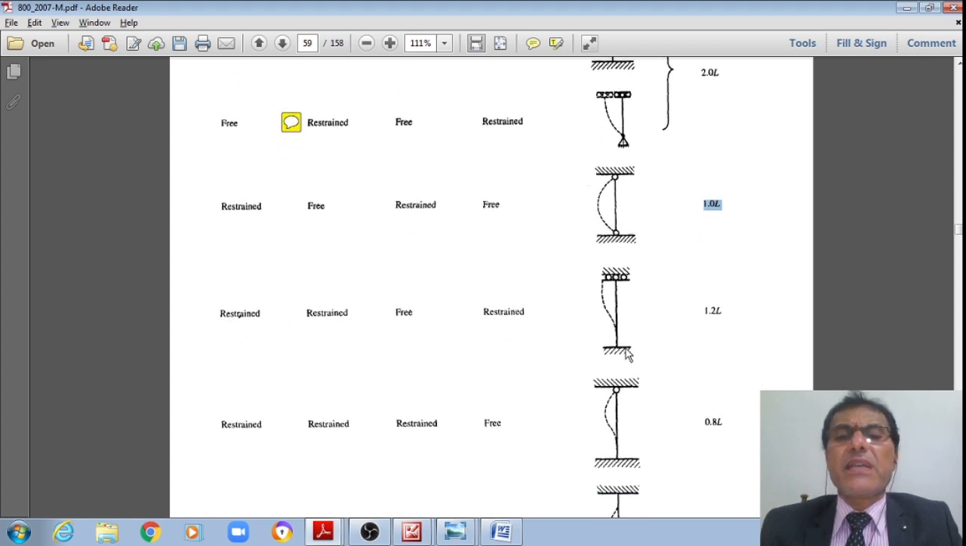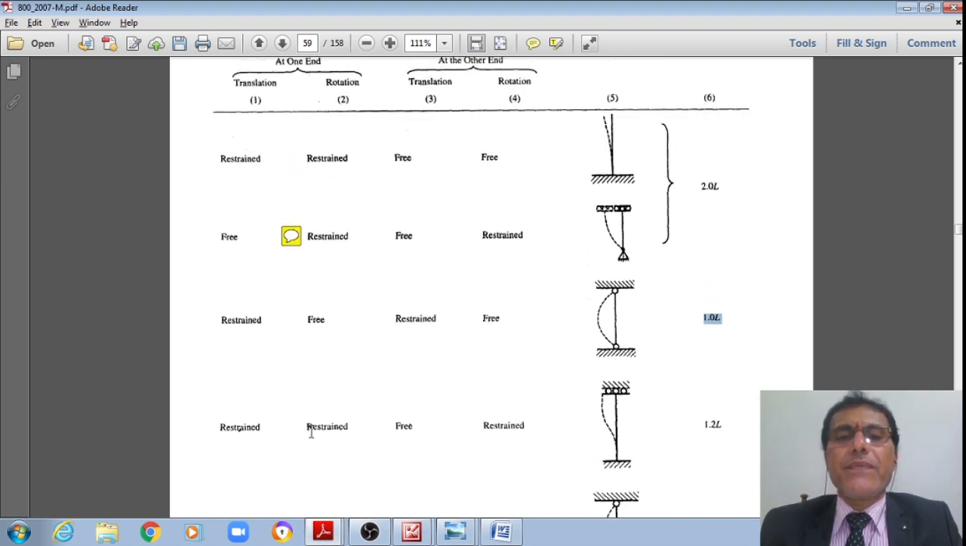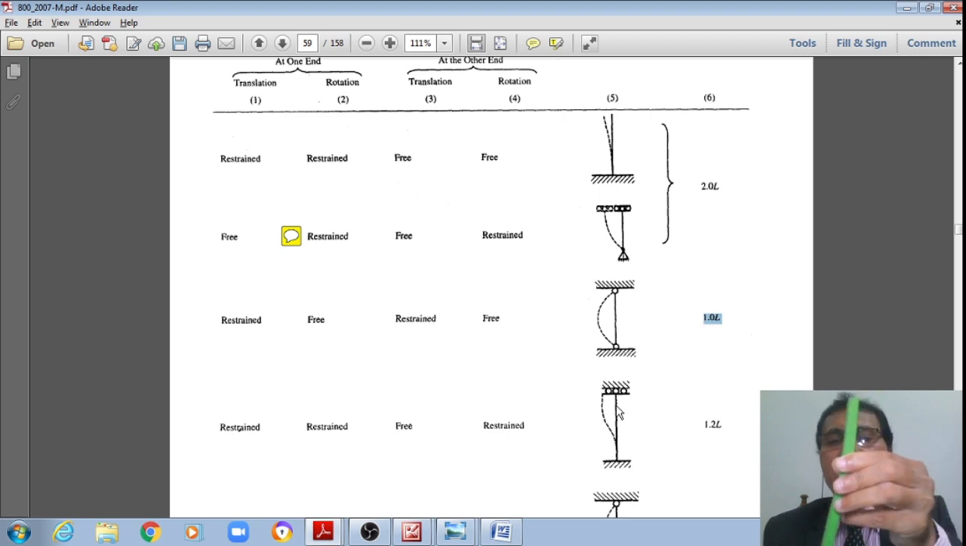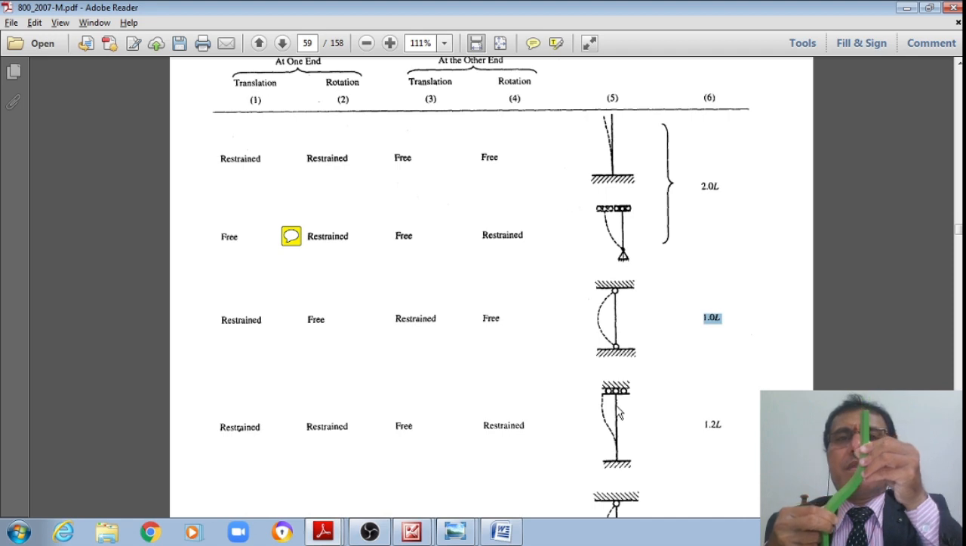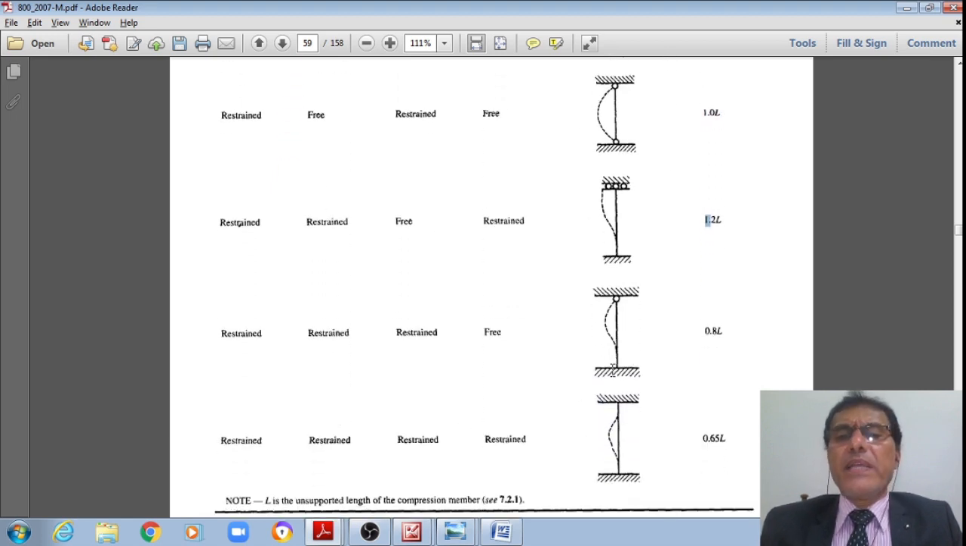Whereas the next case is that one end is fixed, meaning it neither translates nor rotates, but at the other end it just translates like this. This is how the figure should look. However, it cannot undergo rotation, it just translates like this. Therefore, in such a case, the effective length factor is equal to 1.2.